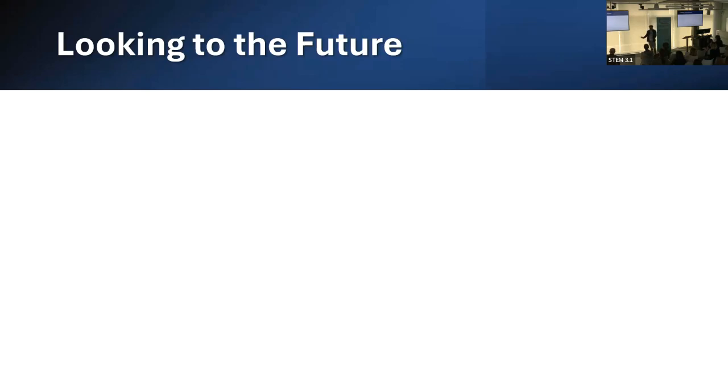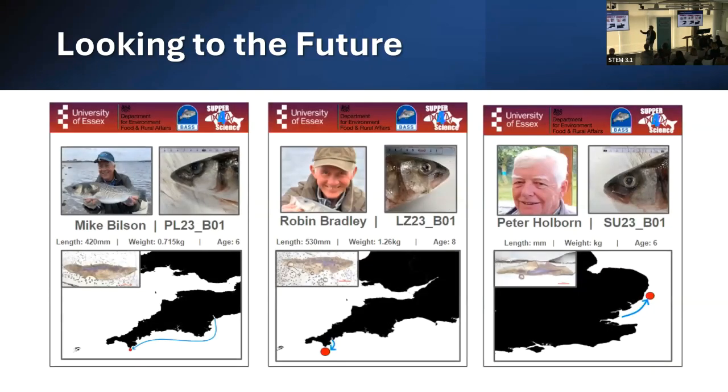But we want to be able to provide to you, the fishermen who've actually taken the time to work with us, something a bit more tangible for your efforts. So we've been drafting certificates that we could provide for you, which essentially give you: this is the fish that you sent to us. Here are the biometrics that we were able to get out of that, such as age and condition of your fish, but also a nice reconstruction of where you actually caught your fish, and the most likely estuarine nursery that we were able to trace it back to. This is what your fish has done, essentially. And we're hoping to roll that out in the relatively near future.